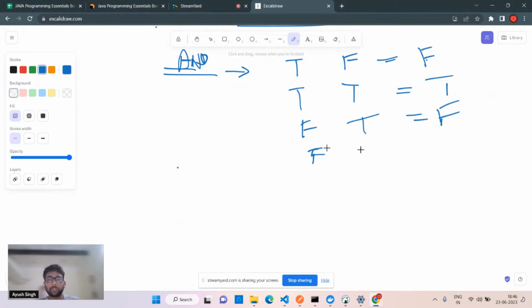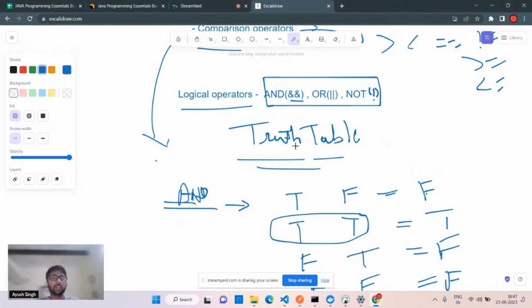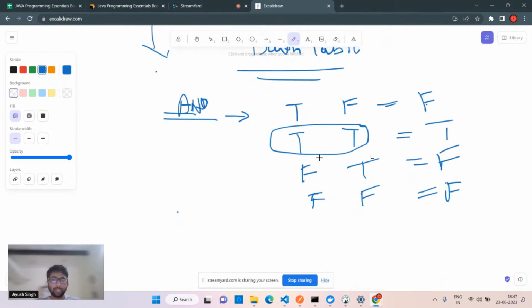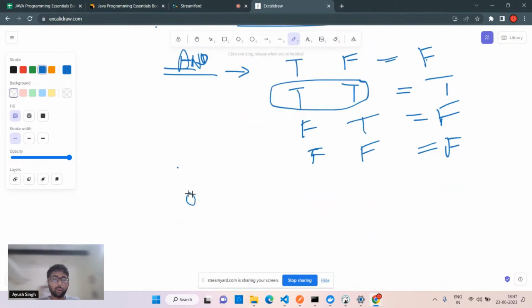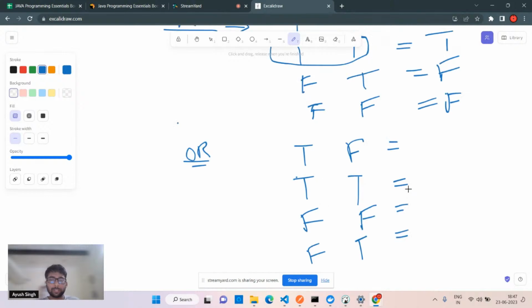So this is a simple truth table, right? And quite opposite is the or. For and, there are 3 false results and 1 true, and true is the only case for both true values. If both the conditions you are making with and are true, then it is going to be true, otherwise false. The or condition is quite different. Here you have the same pairs: true, false; true and true; false and false; false and true. This is again quite opposite, as I said. Here, even one true can make it true.